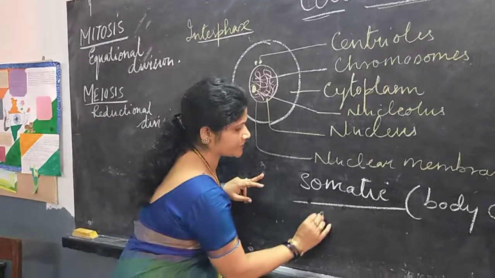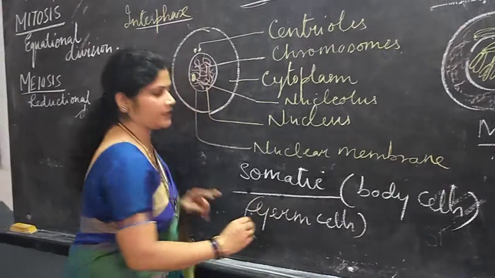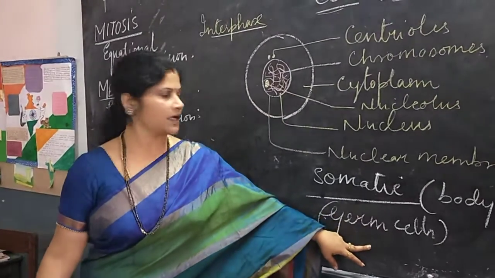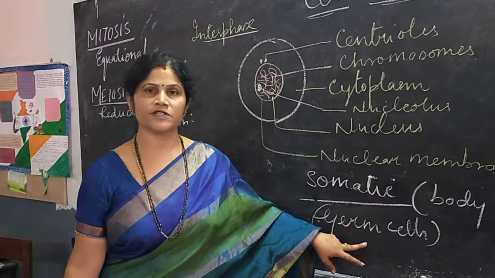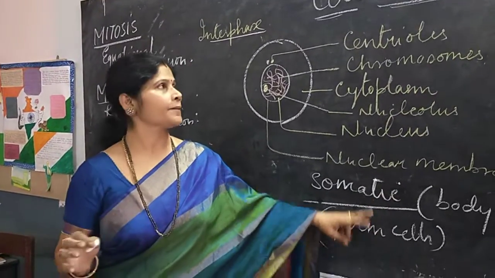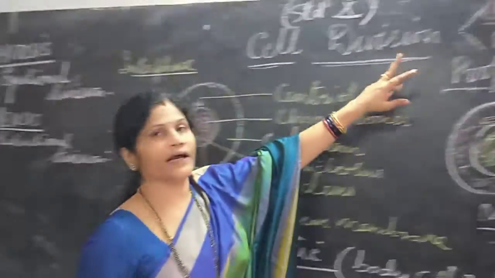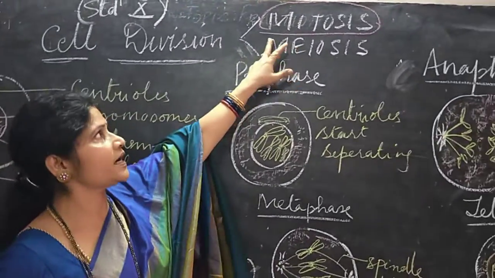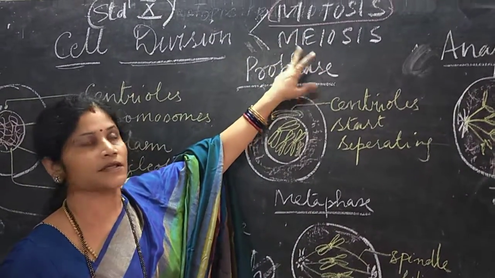The second type of cell division takes place in our germ cells. We also call them reproductive cells or gametes. So these are the two types of divisions which are taking place in our body. Now cell division under these two divisions is categorized as mitosis and meiosis.